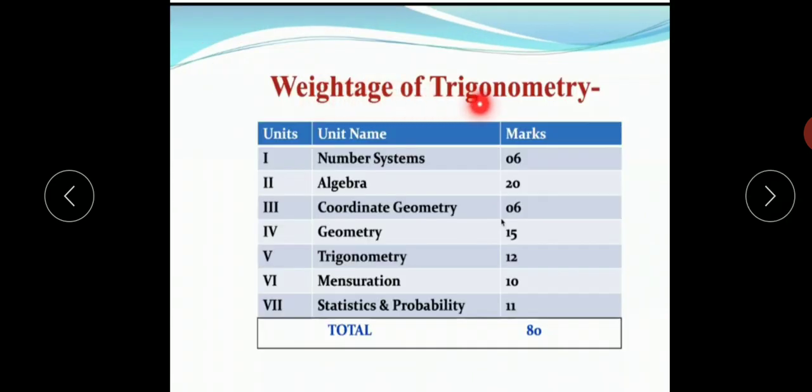Now, weightage for trigonometry. What marks are allotted for the board exam? It is given here, chapter wise. Number system is of 6 marks, algebra of 20 marks, coordinate geometry of 6 marks, geometry of 15 marks, trigonometry is of 12 marks. So it is also important. Mensuration is of 10 marks, statistics and probability of 11 marks.